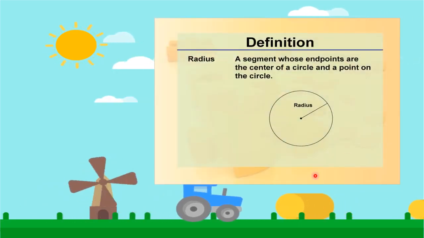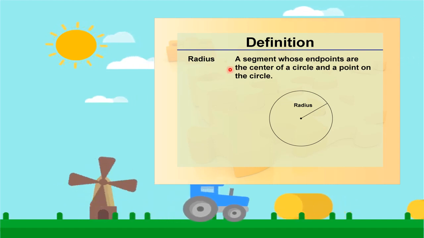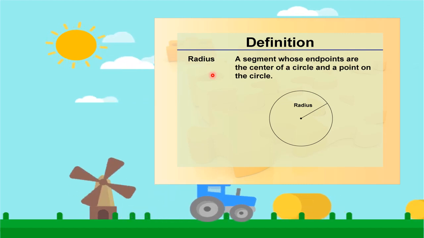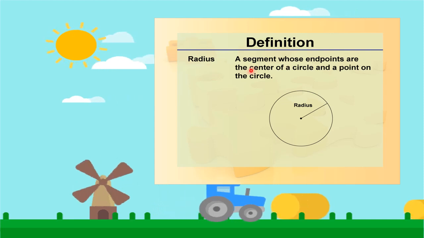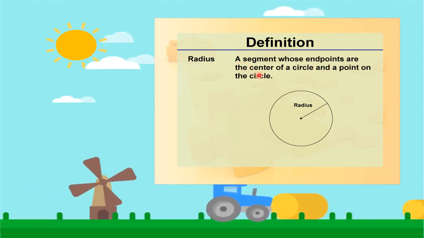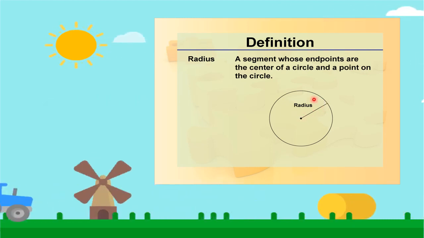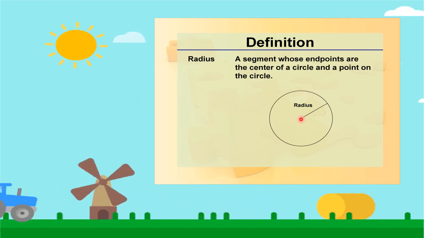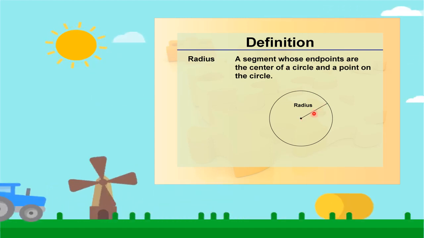Now first we will see the definition of radius. What is radius? You have already studied in chapter number 13, Geometry, about the circle. In that you studied radius, diameter, chord, everything. Once again, a line segment whose endpoints are the center of a circle and a point on the circle is known as a radius.